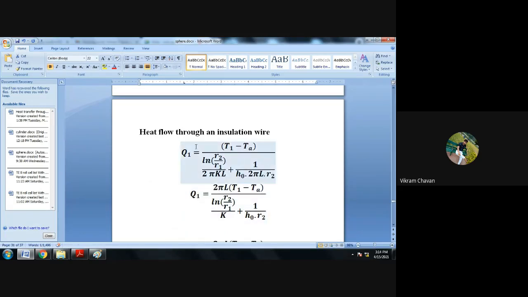That heat transfer we have to consider as Q1. And Q1 is equal to T1 minus TA whole divided by ln of R2 divided by R1 divided by 2 pi KL, plus 1 upon H0 multiplied by 2 pi L multiplied by R2. 2 pi L R2 is the external surface area of the insulating material, the external surface area which is exposed to the environment.